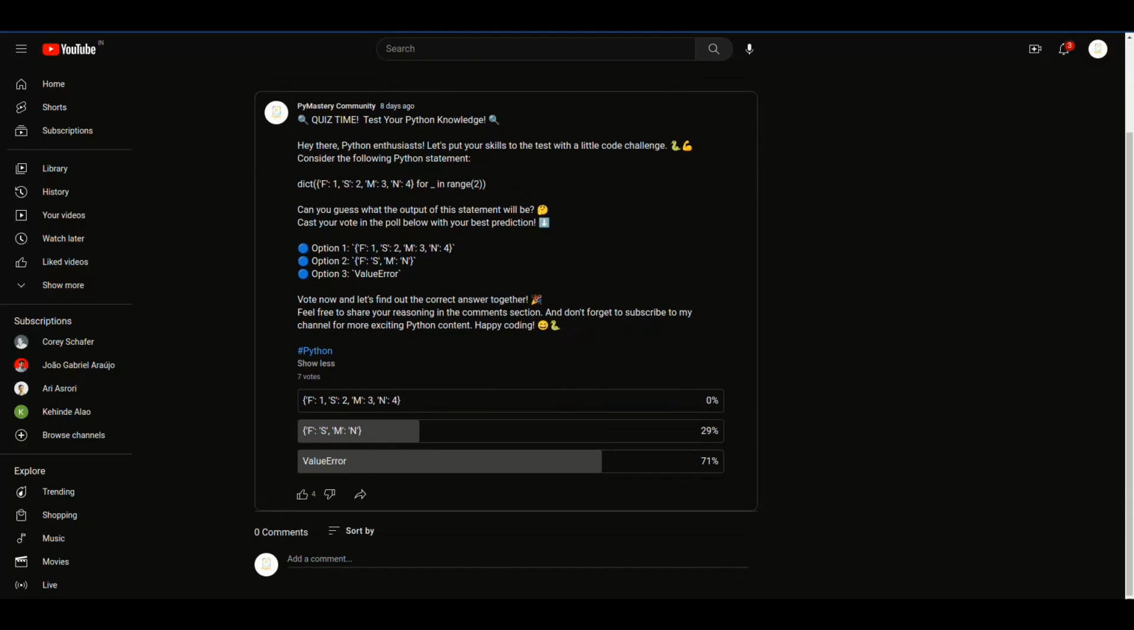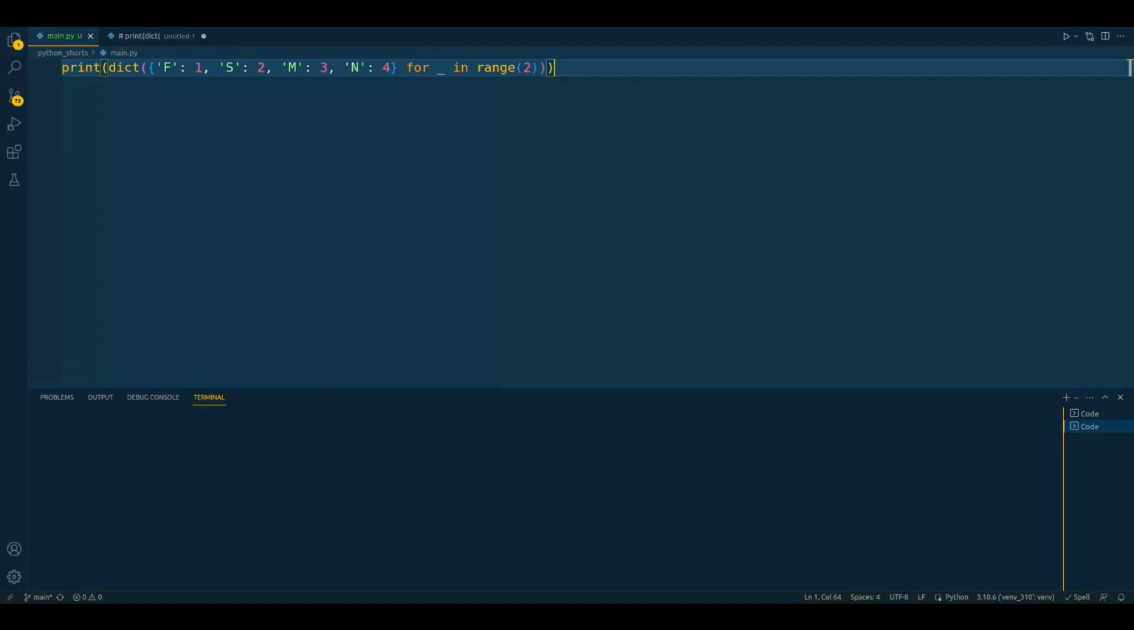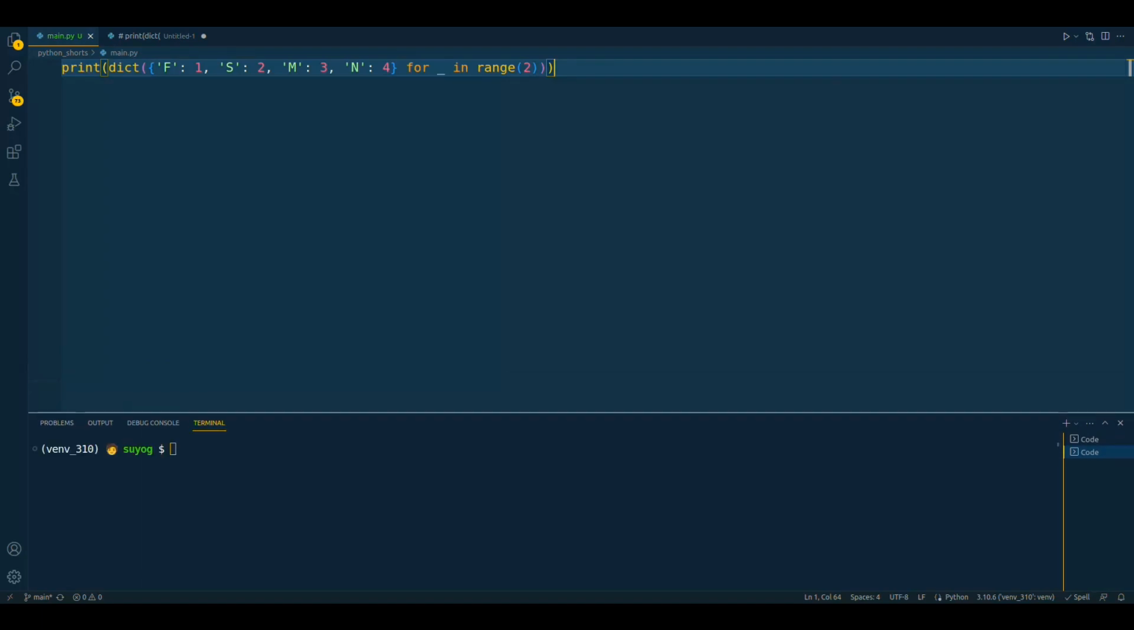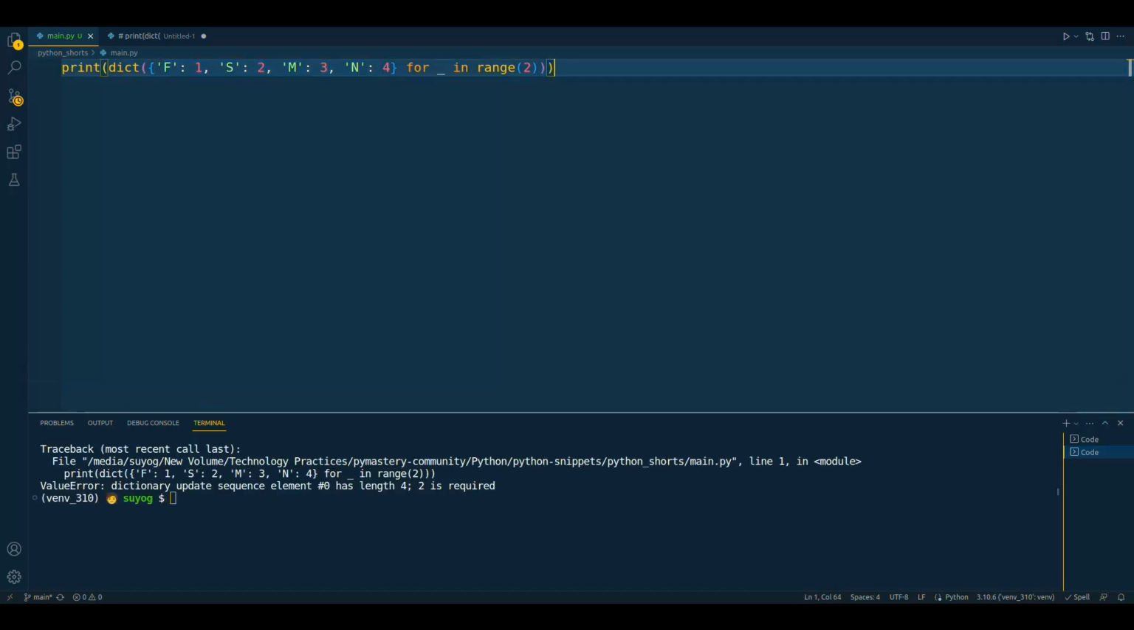Hey there, Python enthusiasts. It's time to dive into the intriguing world of the Python code challenge we posted last week. Many of you bravely attempted to decipher the result of the statement in question. And you might be surprised to know that the correct answer is indeed ValueError.